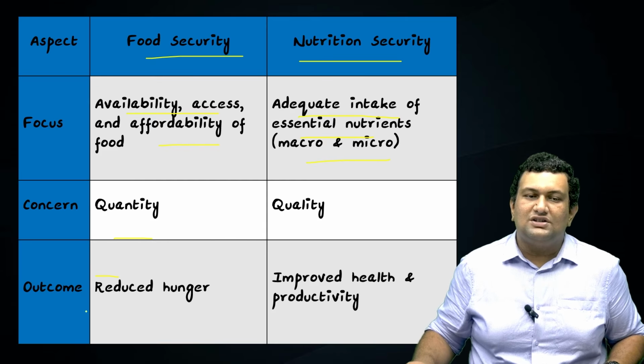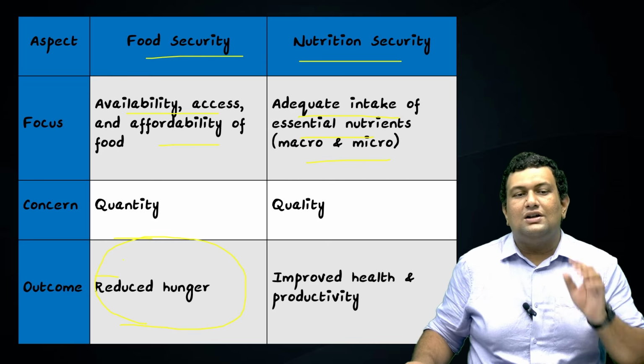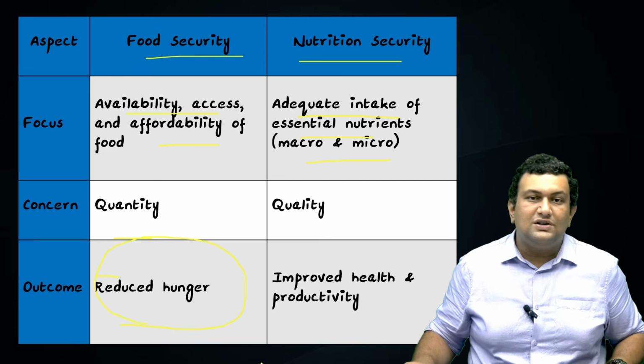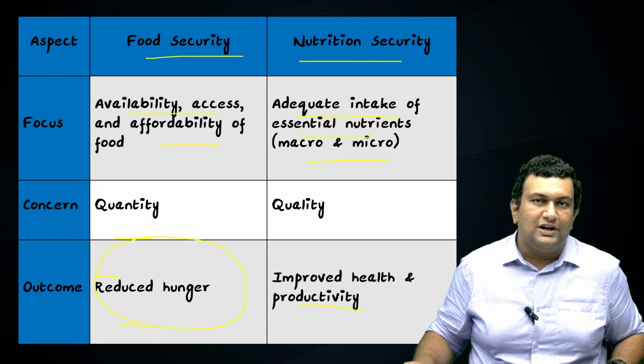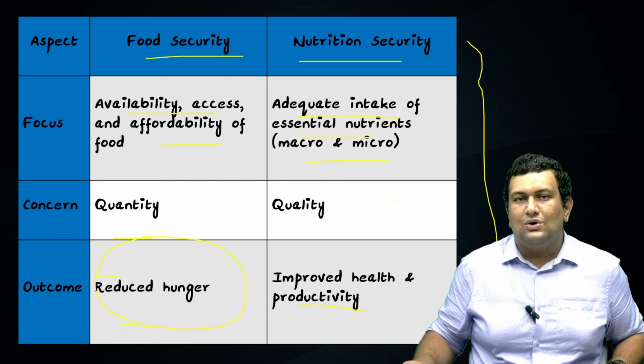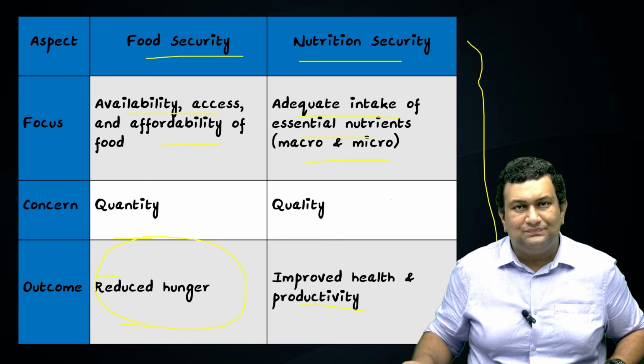The outcome of food security is reduced hunger. So in a way, you can link it with the green revolution. The outcome of nutrition security is improved health and productivity. These are the important points. You can take a note of it, and it can be useful if asked in mains.